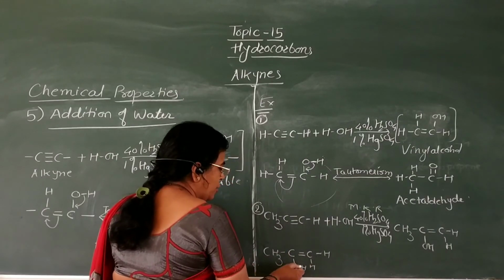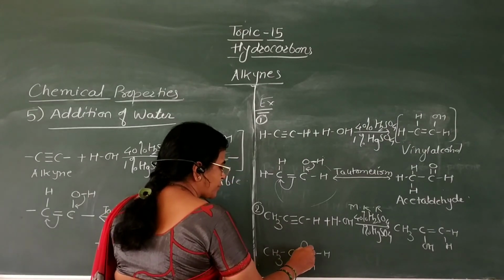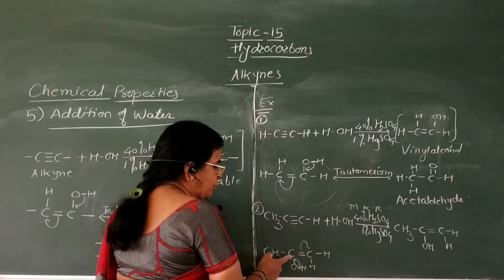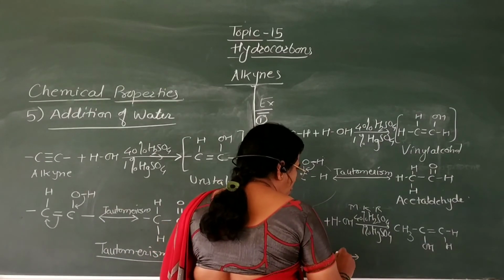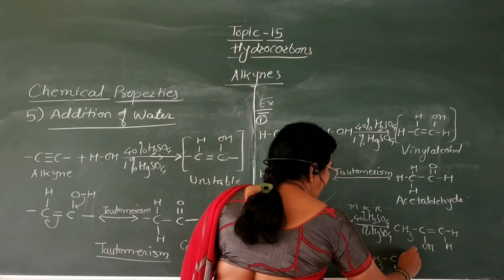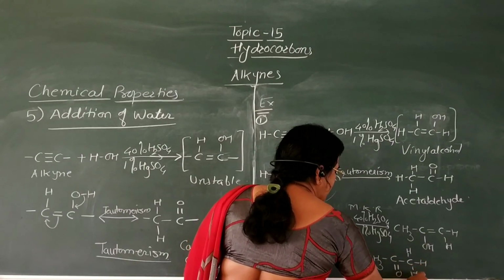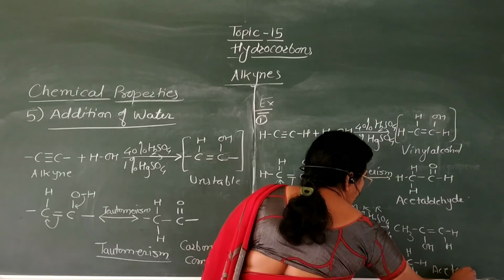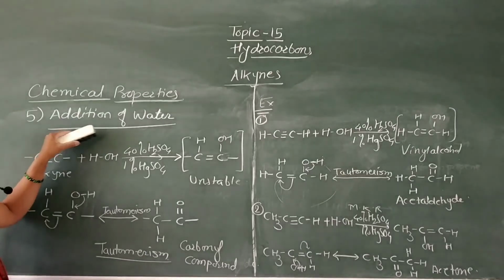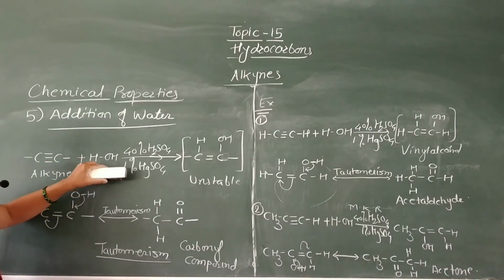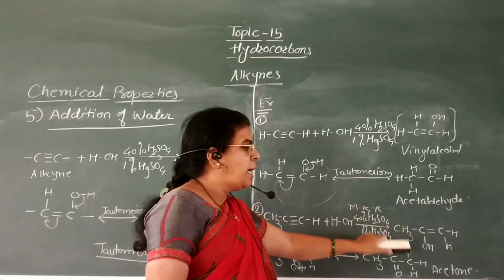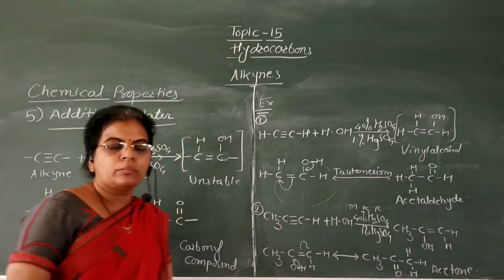Now here during tautomerism, this hydrogen gets shifted on this carbon atom and here formation of carbonyl group takes place to form CH3–C(=O)–CH3. This is acetone. Formation of acetone takes place. That is, during this reaction, addition of water in presence of 40% H2SO4 and 1% HgSO4, formation of aldehydes and ketones takes place.